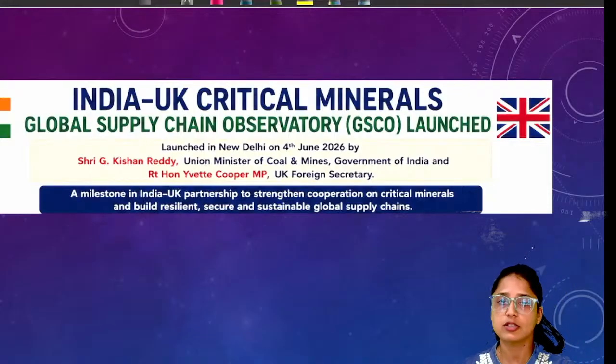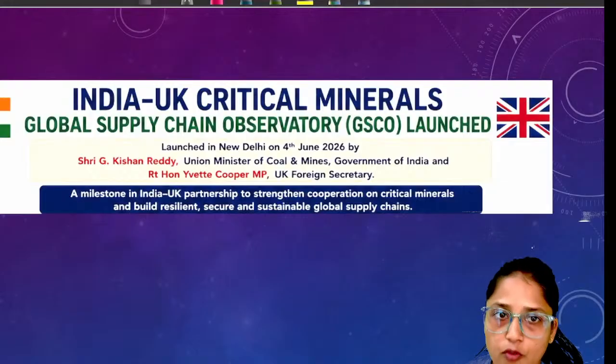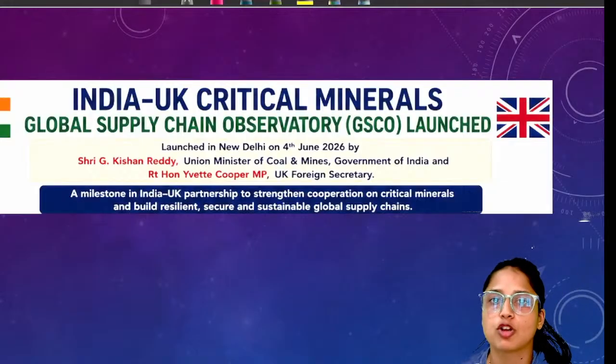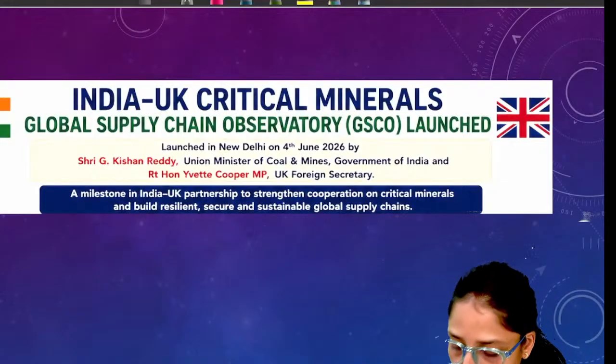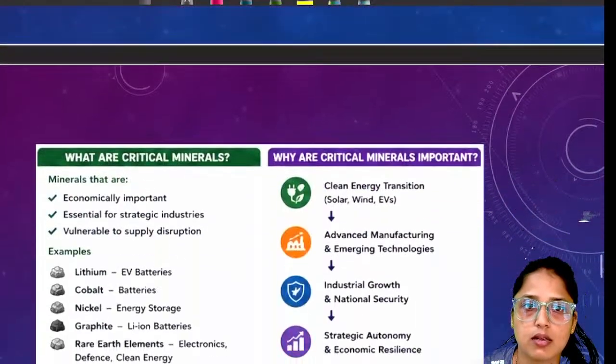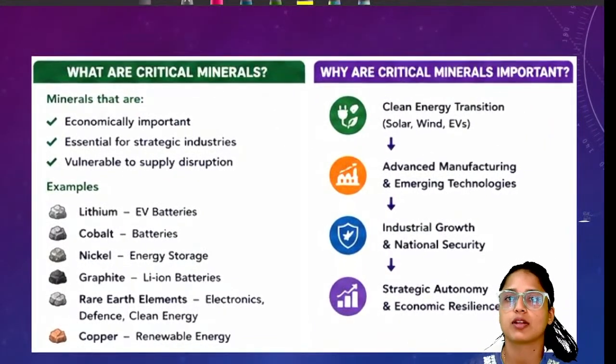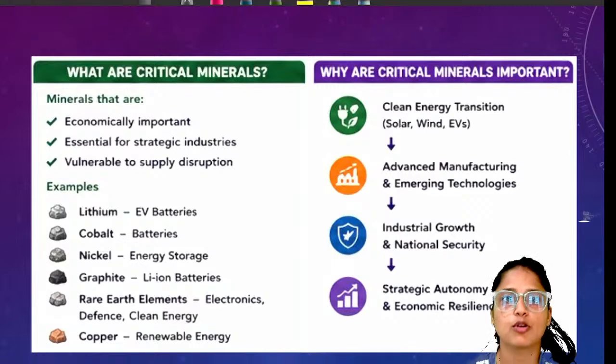The first important thing for the exam is you must know the location: at what location this global supply chain observatory has been launched. This observatory has been launched in New Delhi. Next, since this is related to a critical minerals observatory, first of all, let's discuss critical minerals.